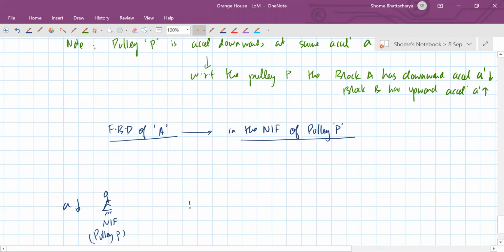So in that frame you are seeing that the block A is actually coming down at the rate of A prime. But what all forces are acting on it? Weight, tension, but different tension T2, and pseudo force. Okay, this is your pseudo force.